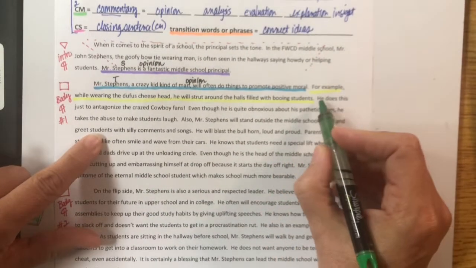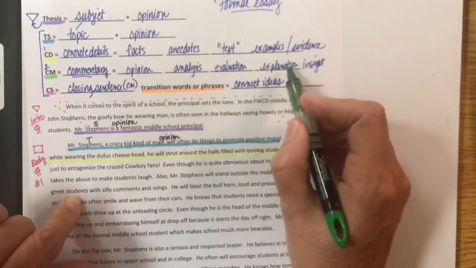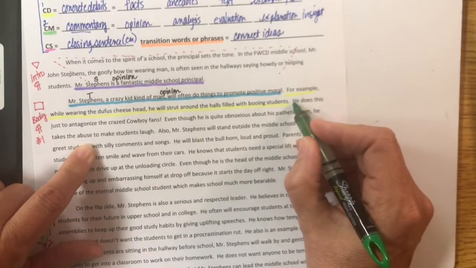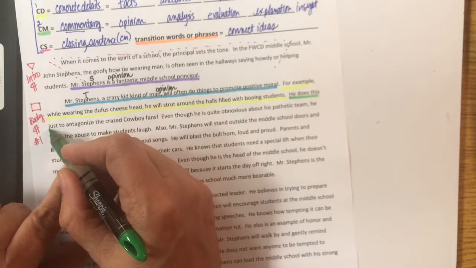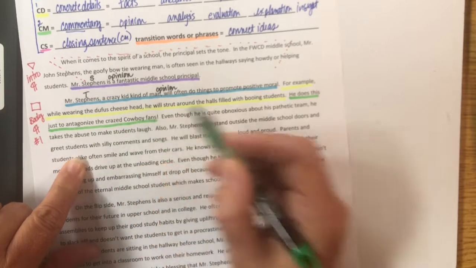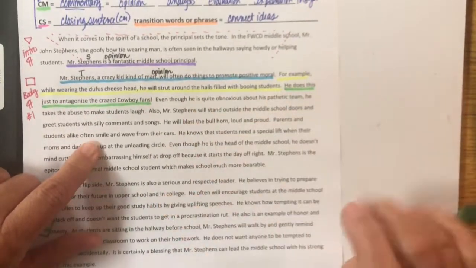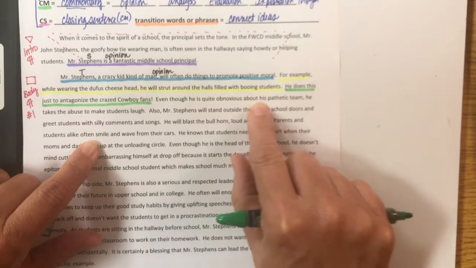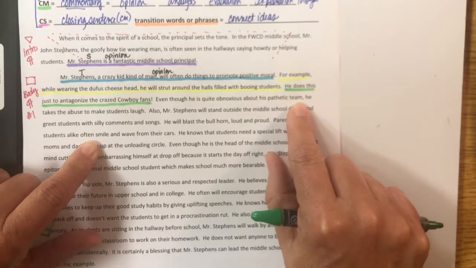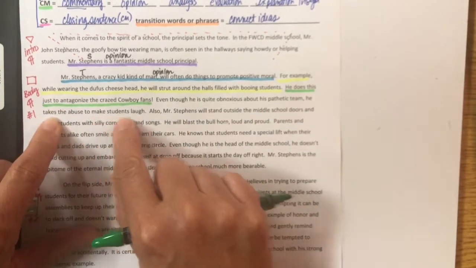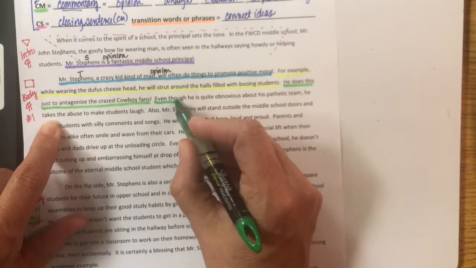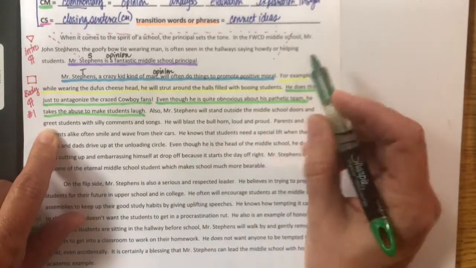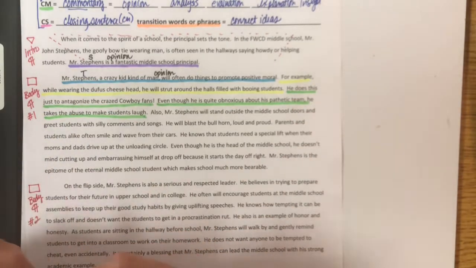Okay, so I'm explaining here. That's what I'm doing here. I'm explaining why he would walk around with a cheese head, because he's antagonistic, right? He's funny. He just wants to antagonize the crazed cowboy fans. Okay, next sentence. Even though he is quite obnoxious, that's my opinion, about his pathetic team, more of my opinion, he takes the abuse to make students laugh. So I think that is my other commentary. And that's wonderful. I have 1 CD and 2 CMs.